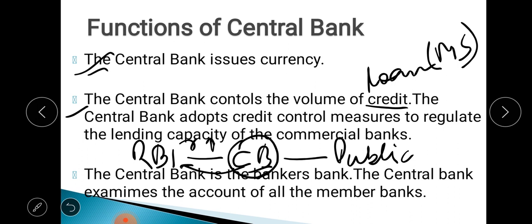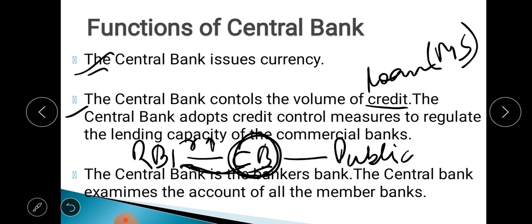Okay, if the rate of interest on the commercial banks is increased, then what will happen? The commercial banks will borrow less from the RBI. Why? Because if the rate of interest is increased, then the banks will have to repay more when they make the repayment of the loan amount.